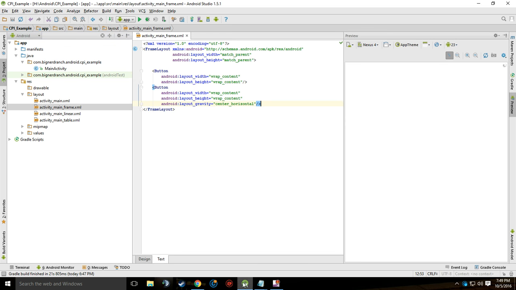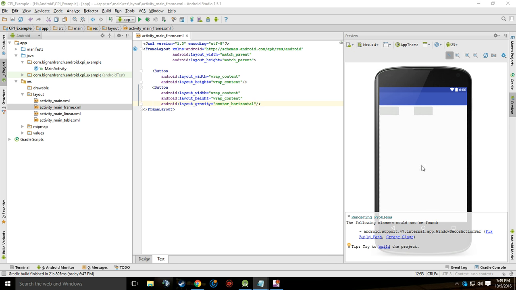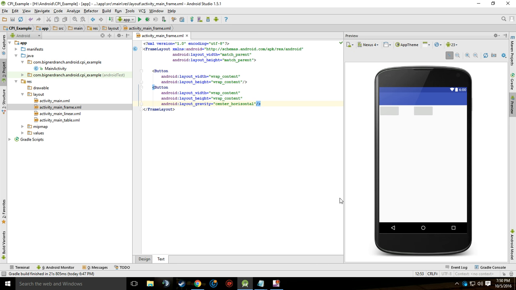Therefore, we will be going to frame layout. And frame layout is designed to block out an area on the screen to display a single item. Generally, frame layout should be used to hold a single child view because it's difficult to organize child views in a way that's scalable to different sizes without children overlapping each other.